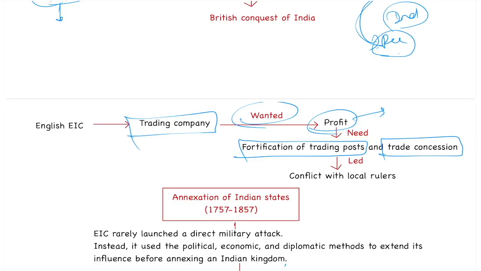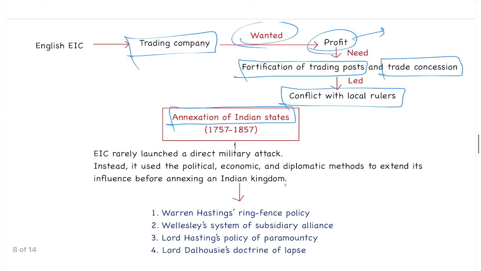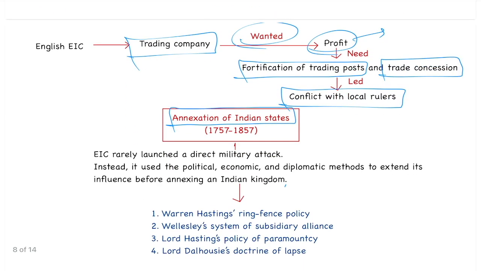It's not possible for any Indian ruler to give them unlimited concession, unlimited right for fortification. So once they recognize that this ruler can't give us what we are demanding, there is a conflict. So the conflict was inevitable, and this conflict finally led to the annexation of Indian states. In this chapter, we are going to see this annexation of Indian states from 1757 to 1857.